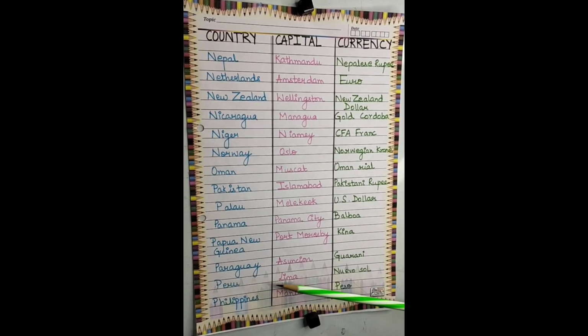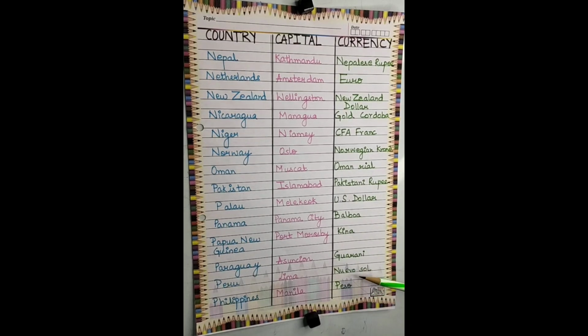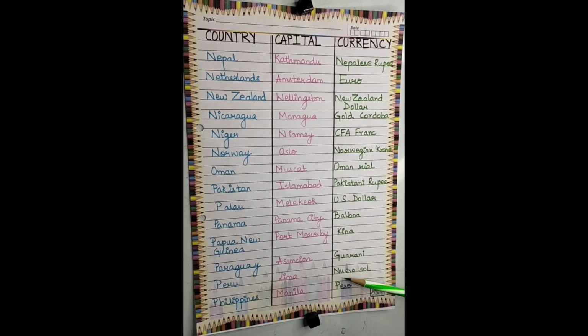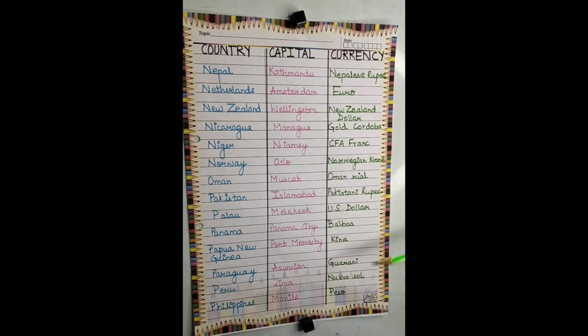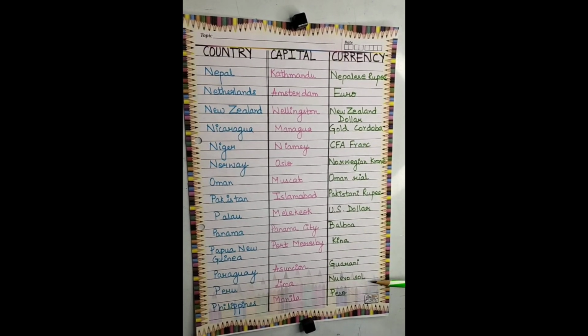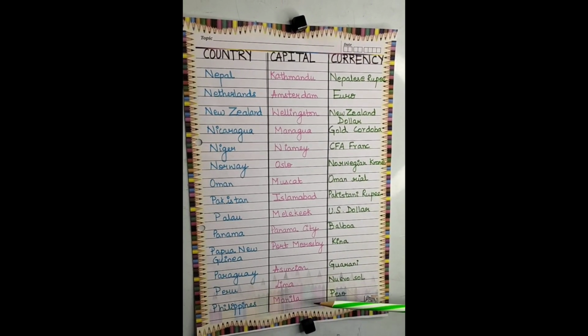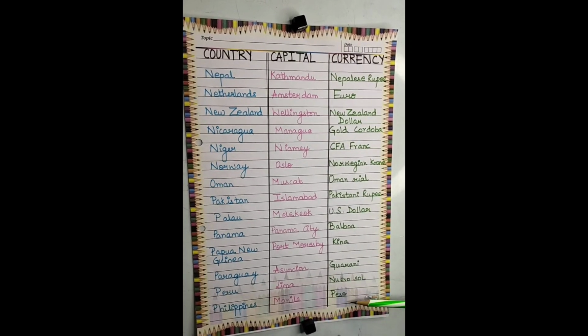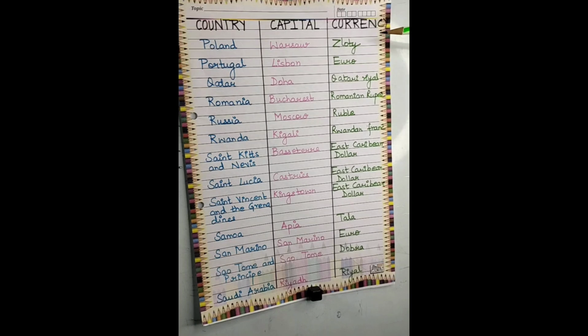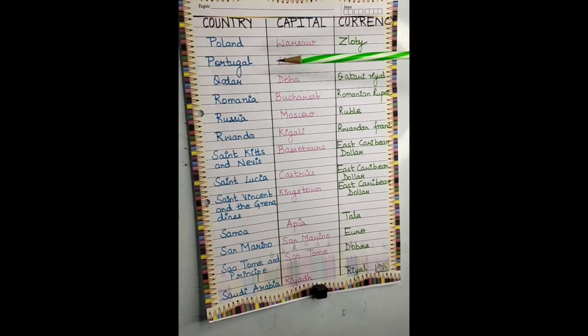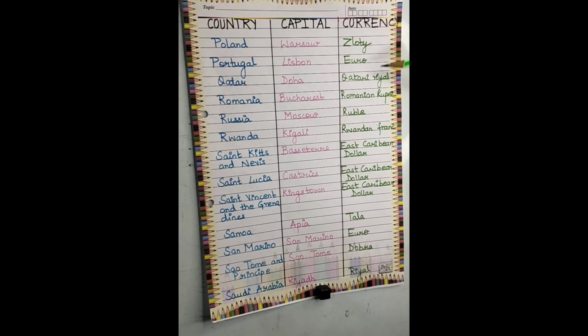Next is Peru. The capital is Lima and the currency is Nuevo Sol. Next is Philippines. The capital is Manila and the currency is peso. Next Poland. The capital is Warsaw. The currency is zloty. Next is Portugal. The capital is Lisbon and the currency is euro.